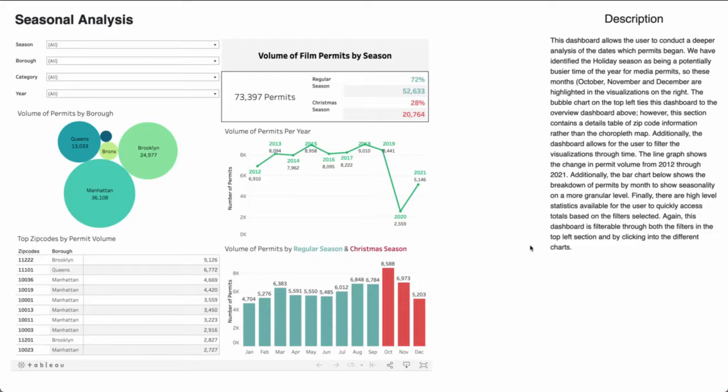Here the user can conduct seasonal analysis looking at trends throughout the years and months of those years. On the left side of the dashboard, we have a bubble chart again and a zip code details table to tie back to our overview. Location data is at the heart of this data set, so we felt it was important to include in every dashboard. On the right side, the user can see how permit volume has trended over the years as well as months in those years. Here you can see over the years, and here you can see by month.